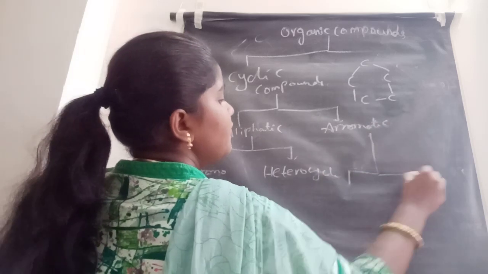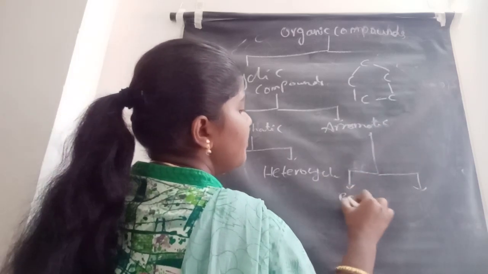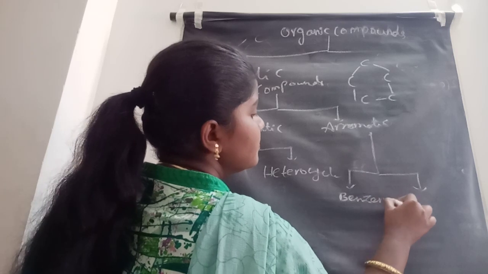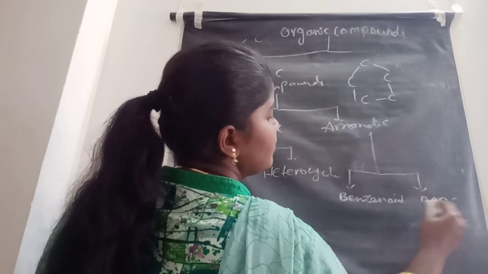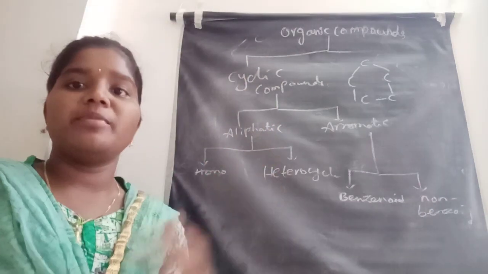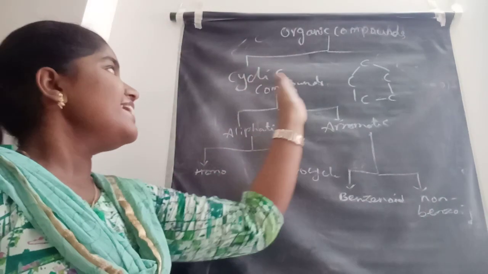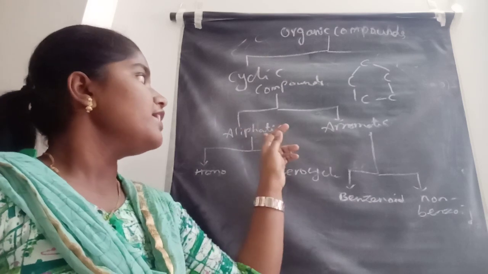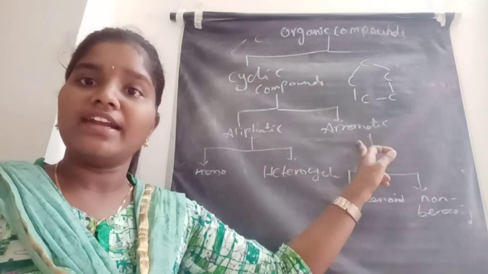Aromatic is divided into benzenoid and non-benzenoid compounds.